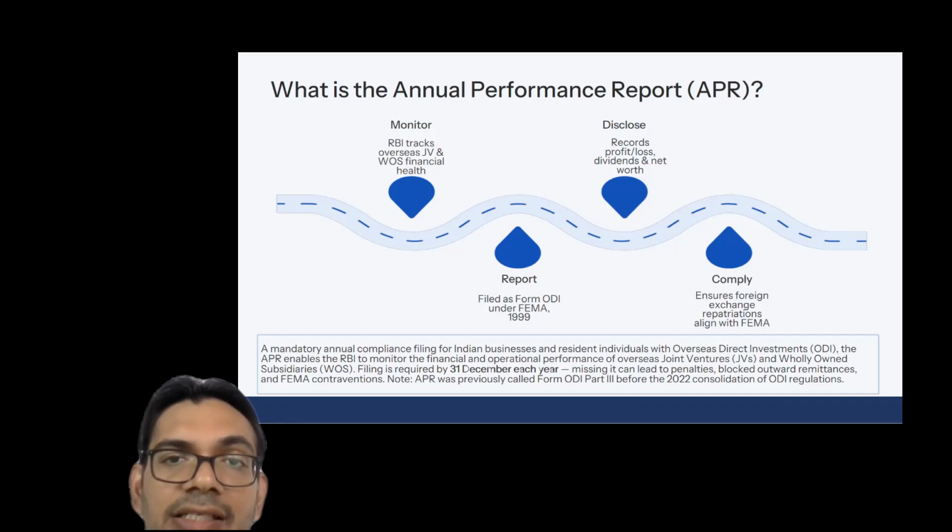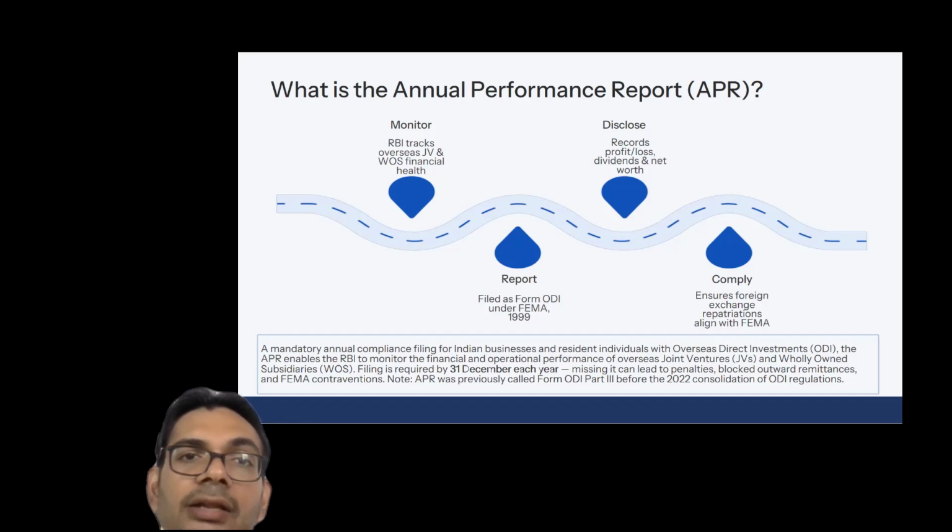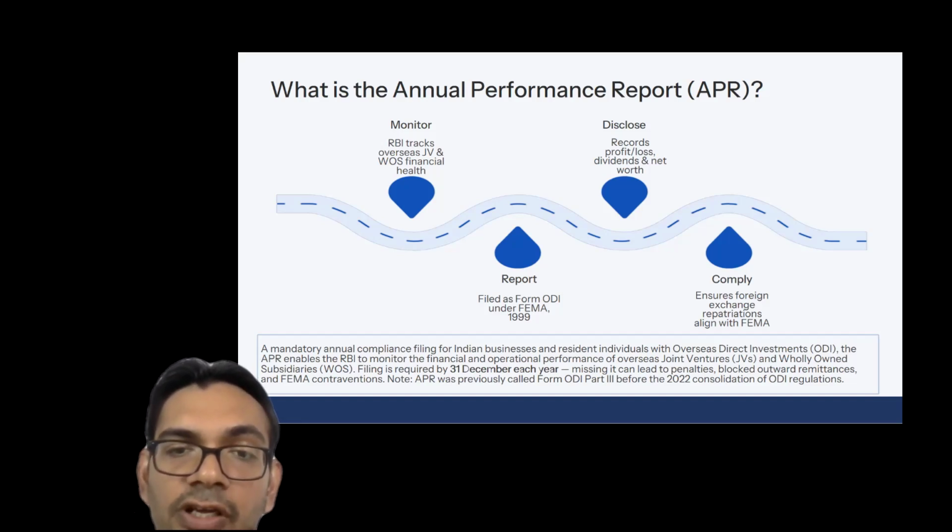By filing this APR, RBI tracks the financial health of overseas joint ventures and wholly owned subsidiaries. By financial health, I mean RBI is keeping track of the money which we, as resident individuals or resident companies, have sent abroad: in financial terms, what is the performance of that money, and whether it is earning money for India as a whole or not. So the basic concept is that through APR, RBI is tracking the financial health of the investment made by Indian residents abroad.